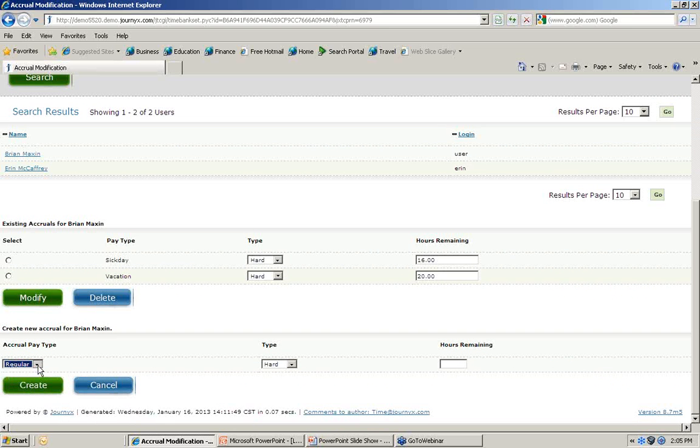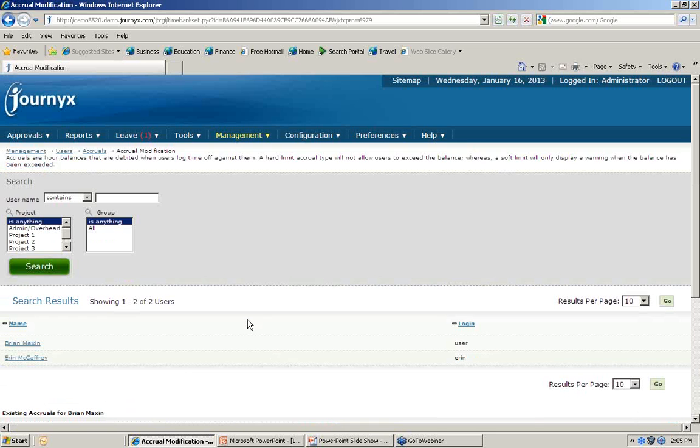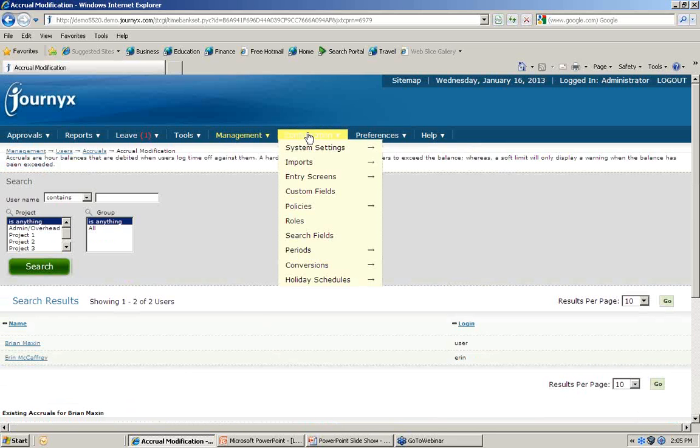I could modify them here. I could create a new type of balance here as well. And so this is one way to be able to update and manage those accrual balances.